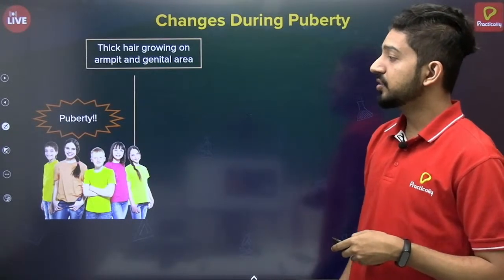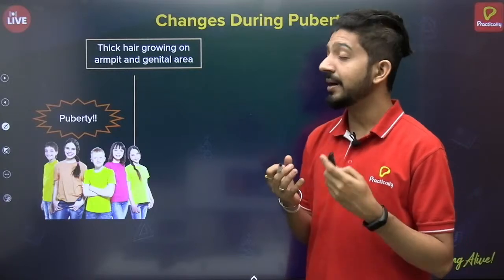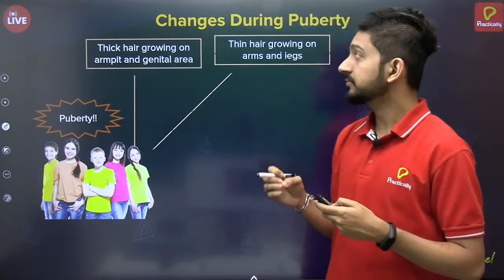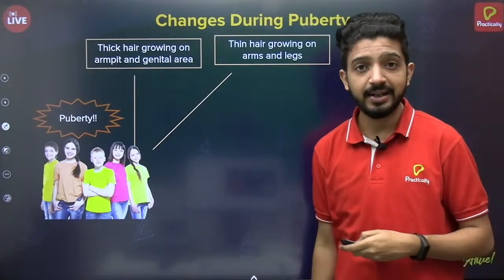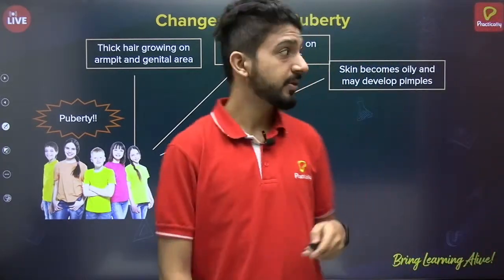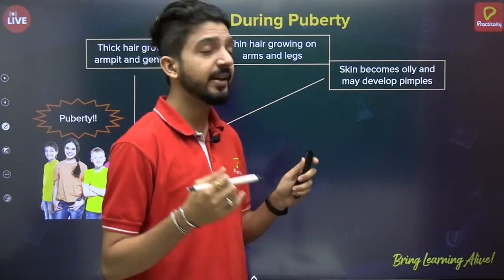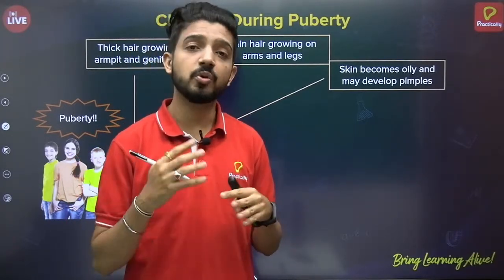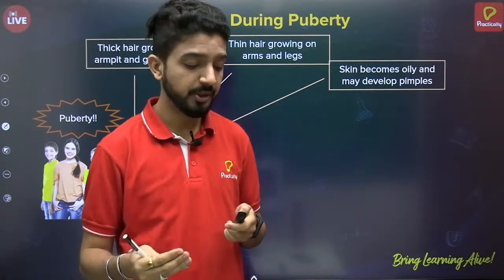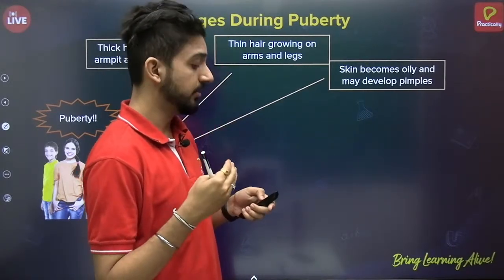So let's see what changes happen during puberty. First, thick hairs grow in the armpit and the genital area. Then hairs grow on arms and legs. Then the skin becomes oily and develops pimples. Pimples don't always have to happen, but in most cases they are seen on the skin.